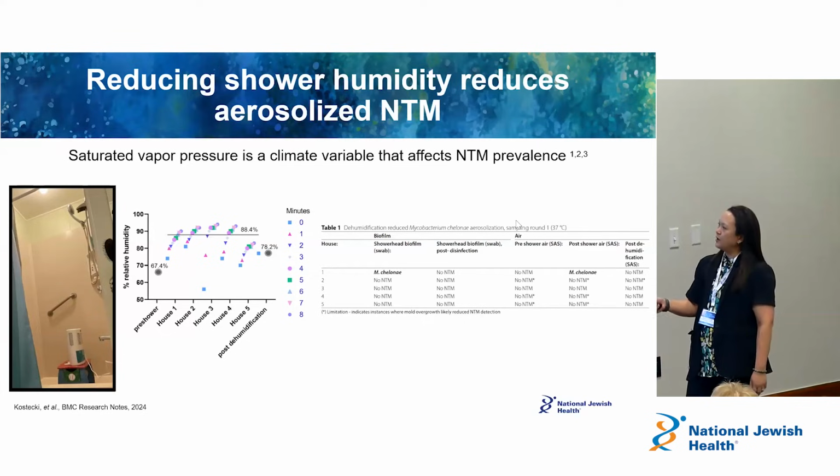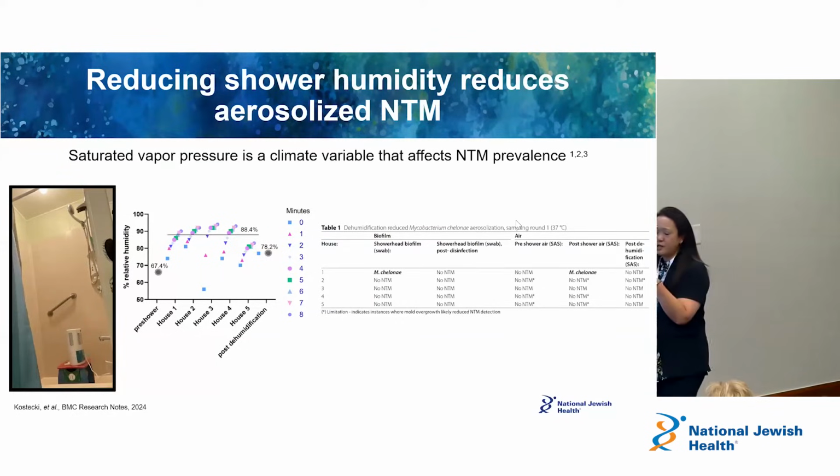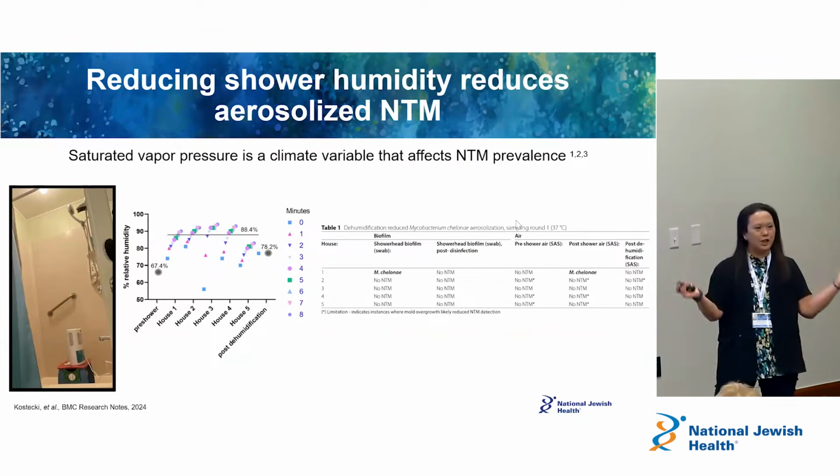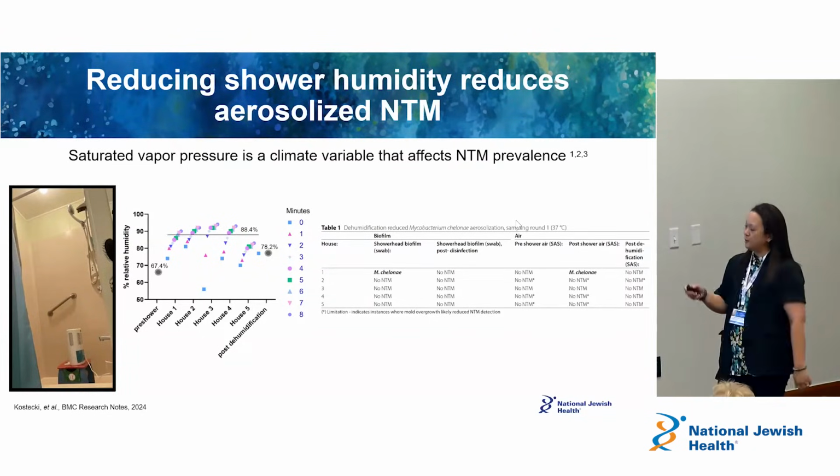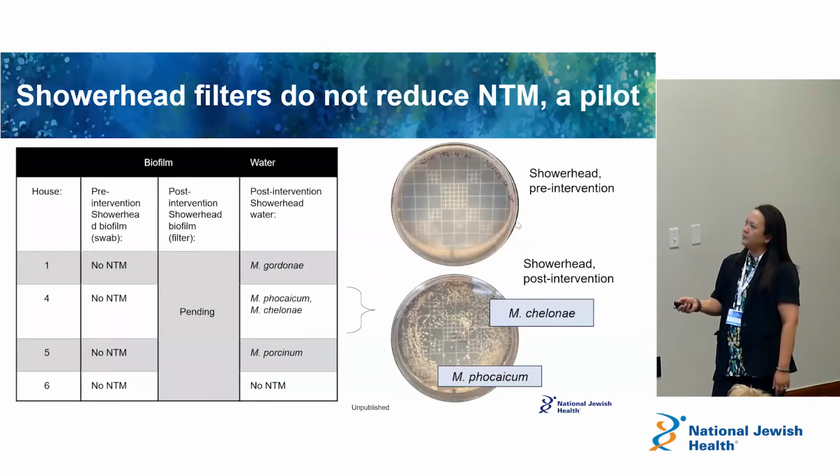When we cultured the shower before the intervention, the dehumidifier, we collected Mycobacterium colonae from the shower head, right? And then we can show that it actually is there after the shower is turned on, so it's released in the shower. After dehumidification, this is home number 1, the NTM is no longer there. This suggests that, in this very small study, potentially a dehumidifier and opening the ventilation in the bathrooms might help reduce NTM exposure. We didn't see that in the other homes, but of course, these other homes had no NTM in the shower head biofilm. So more studies similar to these need to be done.